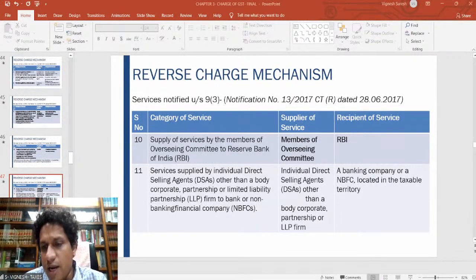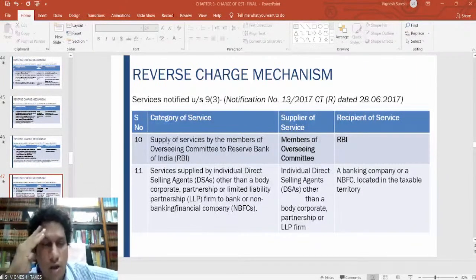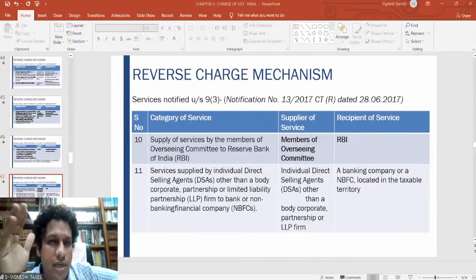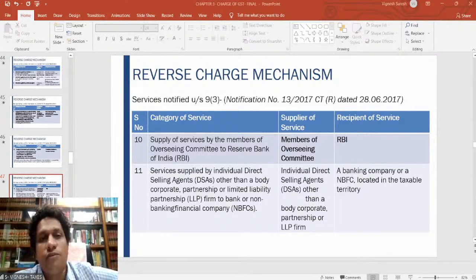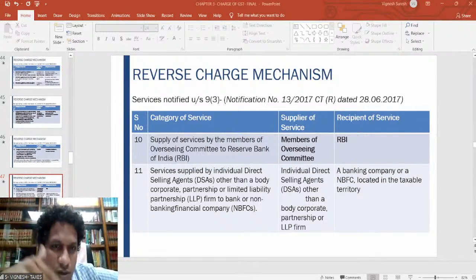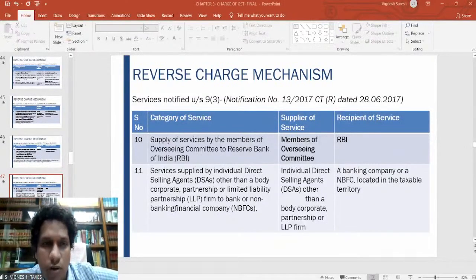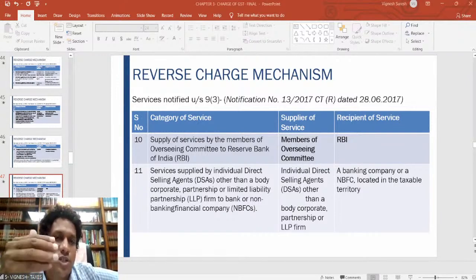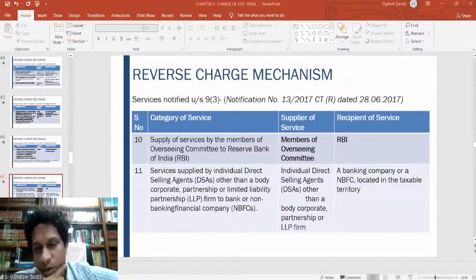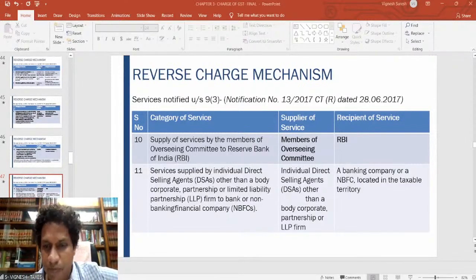Then, are advocates eligible to take ITC on the reverse charge taxes? No. See, the advocate will provide the service and the tax will be paid. For example, my company's case is to be fought by a lawyer. The lawyer charges a fee of 2 lakh rupees. 18% I have to pay. Me, the client, 18% of 2 lakhs, 36,000. I have to pay directly to the government. Yes, I will get the input tax credit of that also. In the input tax credit chapter, you will see the taxes on which input tax credit is available. In fact, I'm only going to cover input tax there. So be rest assured, during those chapters you'll clearly be able to identify that on reverse charge basis, whatever tax is paid can be claimed as input tax credit.